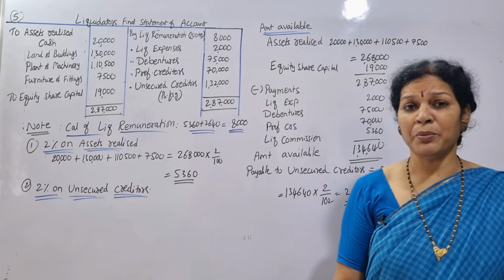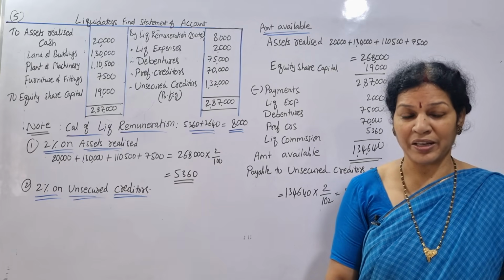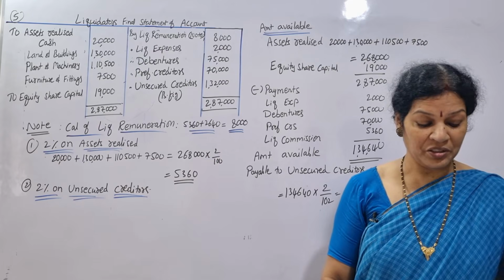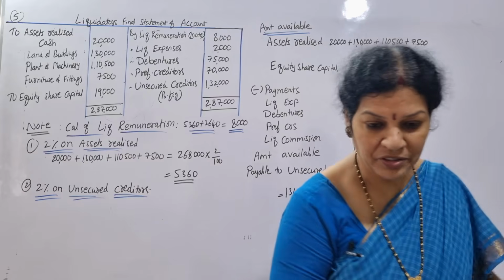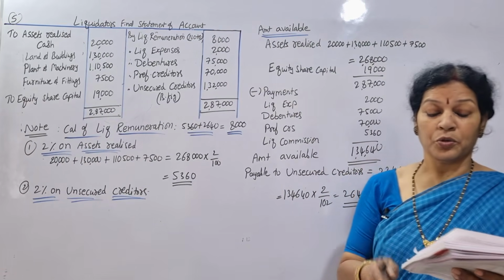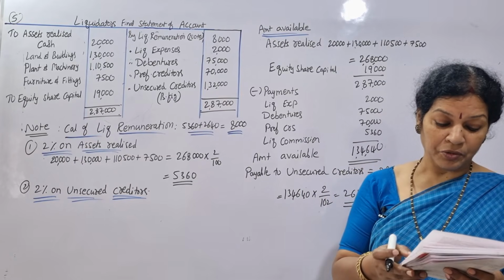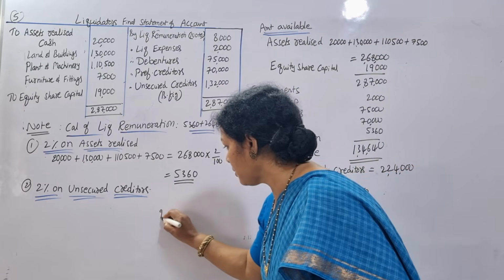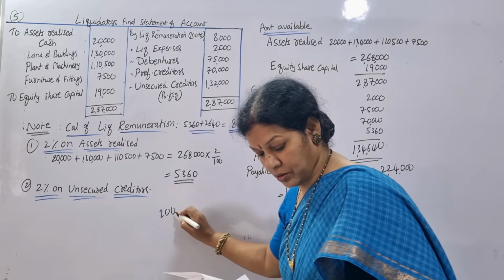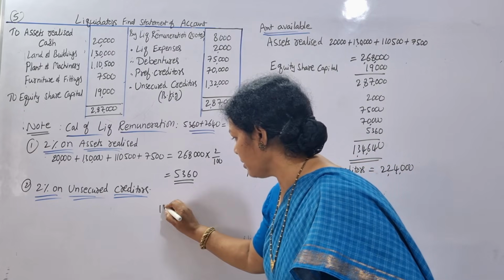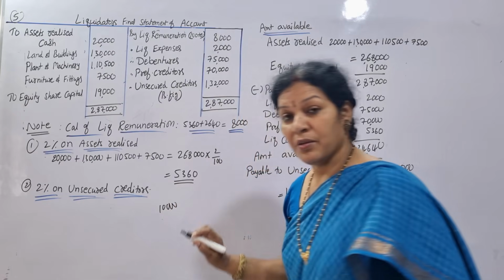Okay. There is one more receipt, as I told you just now. What is that receipt? Equity shares. Equity shares call money: 10,000 equity shares at the rate of 2 rupees we are going to receive.